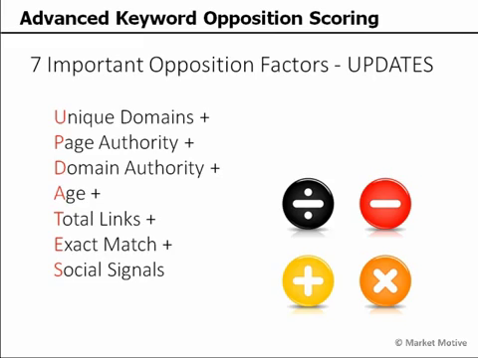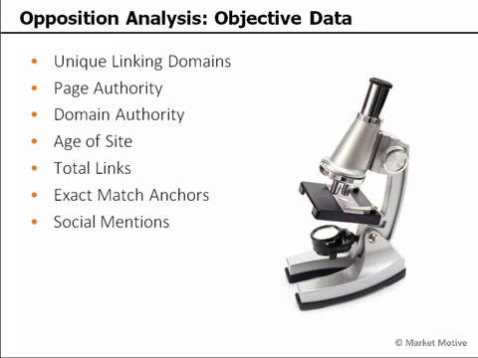So, some good key points: opposition scoring, objective data. I use what I call updates, and this is using unique domains, page authority, domain authority, age, total links, exact match anchors, and social signals. And these seven things are very important factors to the algorithm. They've been consistently important over time, and they're things that we can measure objectively. All of these things we can use a tool to measure in aggregate and pull into a spreadsheet.